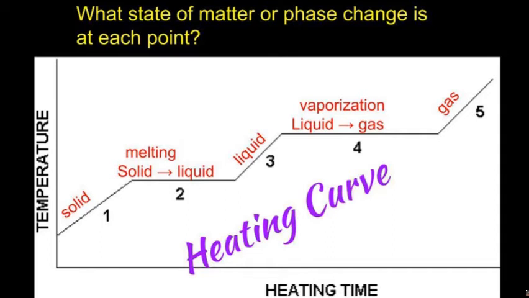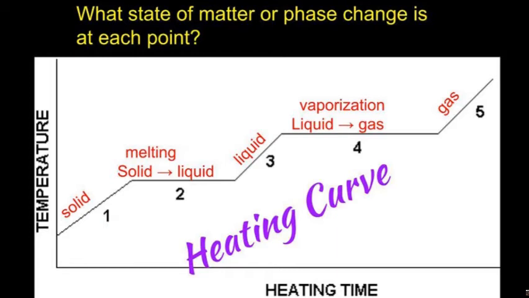This graph is called a heating curve. It's what happens in a phase change when you heat something from a solid through a liquid all the way to gas. And the temperatures will change depending on what substance it is that you're heating. But in this graph, you can see that on the left-hand side at number 1, the substance is a solid. Even though we're adding energy to it, it hasn't gotten enough energy to melt. Now, when it starts melting, see how the temperature levels off at number 2? That's when the solid is changing to a liquid, and the temperature doesn't really increase, even though you're probably still adding energy. This is a phase change, so whenever there's a flat part of a graph, there's a phase change.